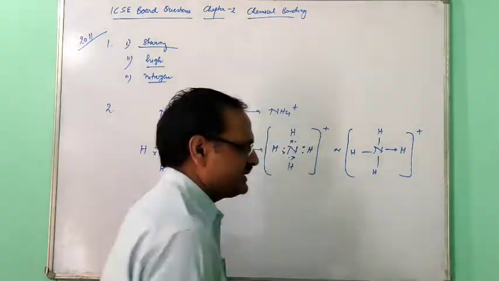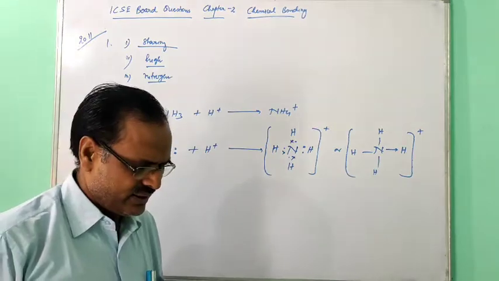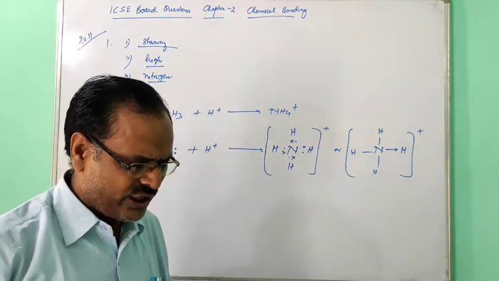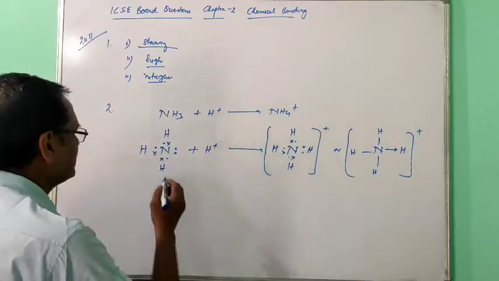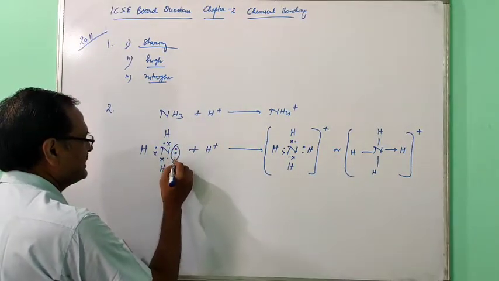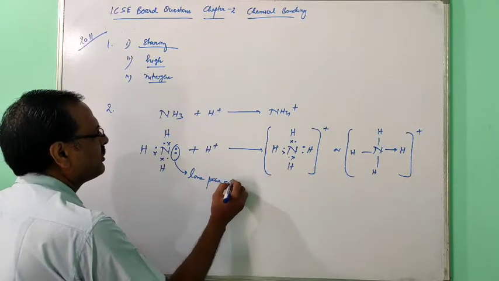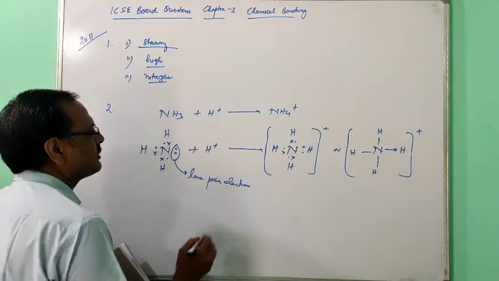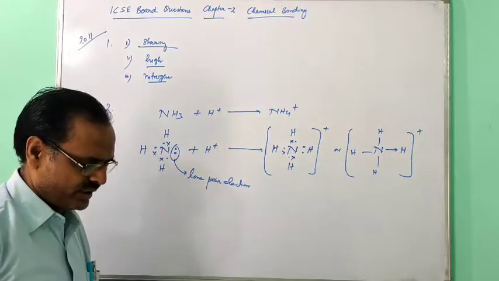So what is asked in the 2011 second question: draw an electron dot diagram showing the lone pair effect of the formation of the ammonium ion. This is the lone pair of electrons, and this lone pair is converted into a coordinate bond.